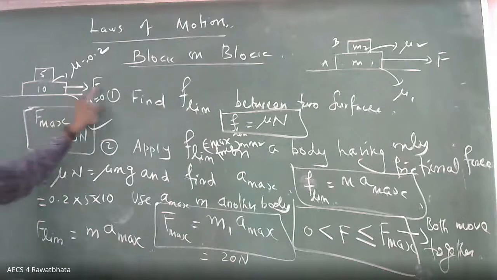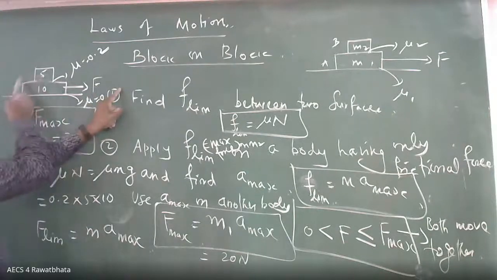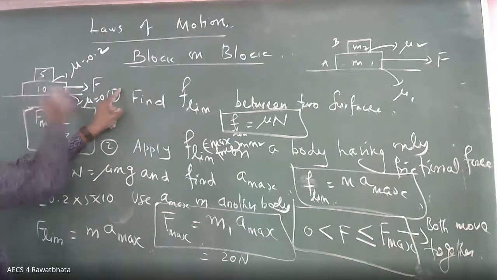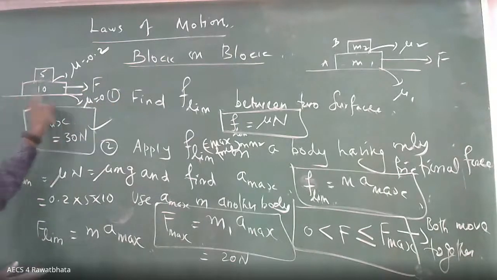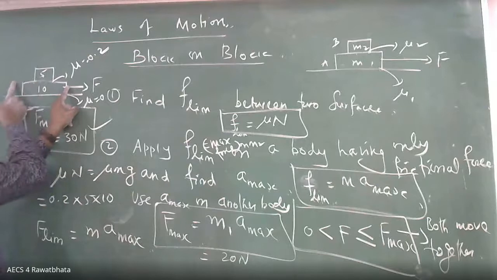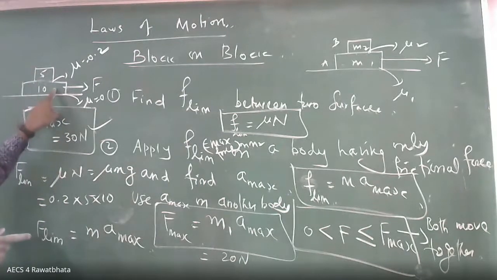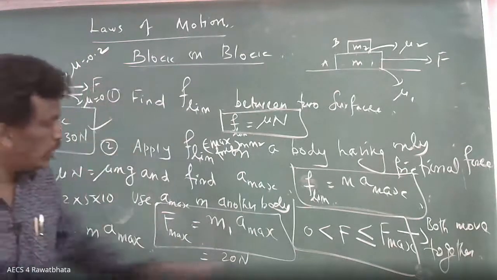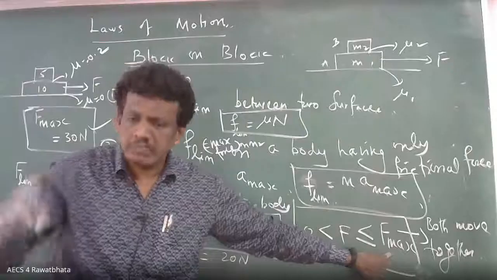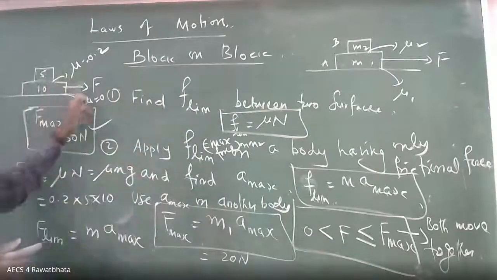When 10 kg is pulled, automatically it will fall down in general. But here you have the friction. When you are pulling, it will try to move this side, but because of friction it will not be allowed to move. Because they move together. How long do they move together? Up to F max, limiting. So they move together.